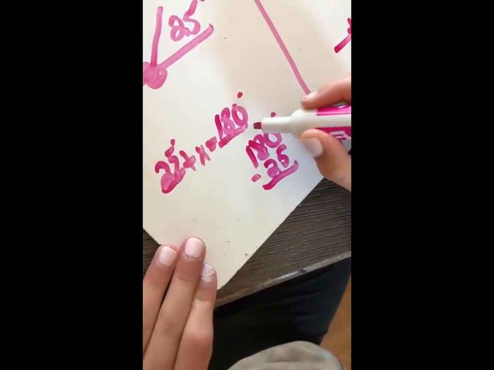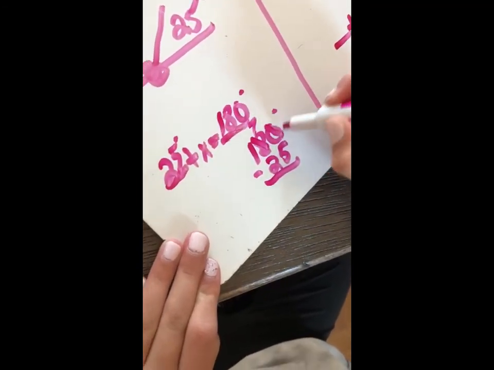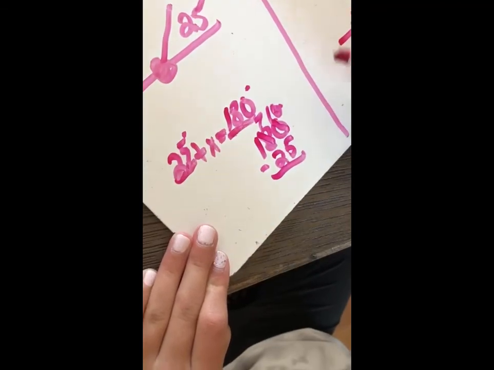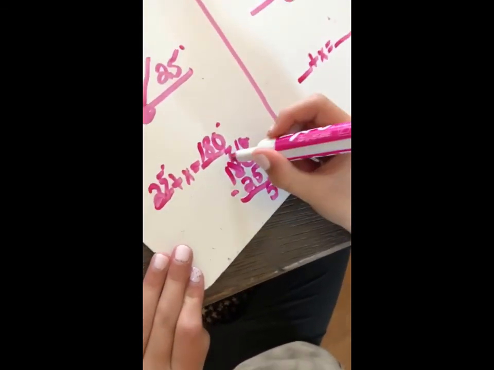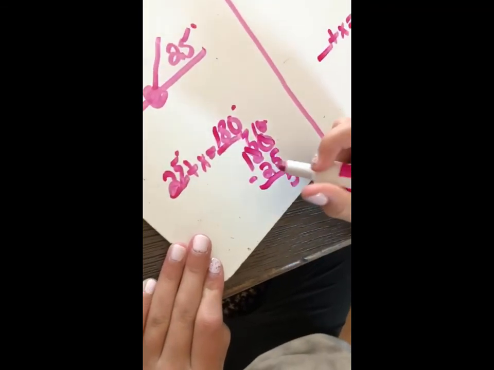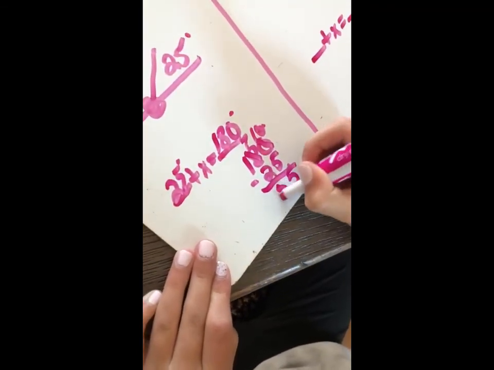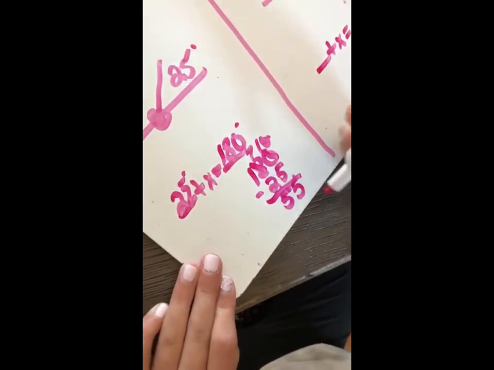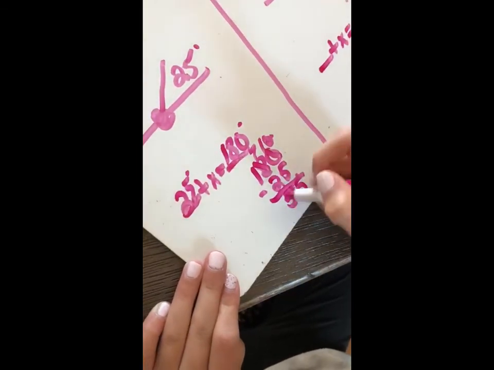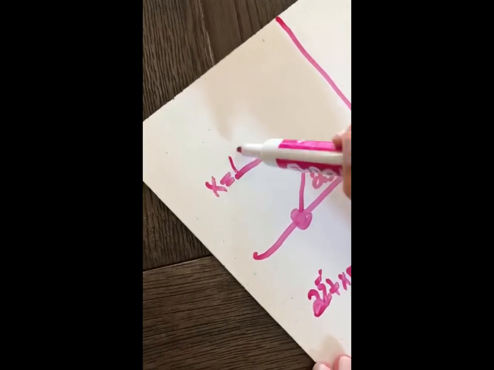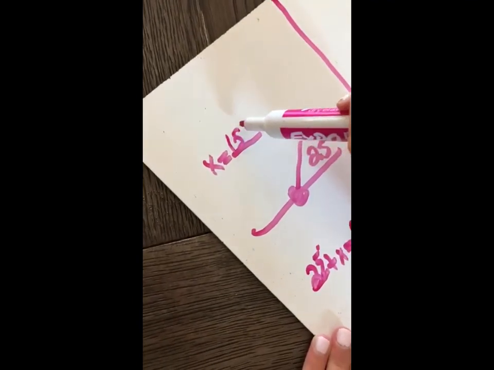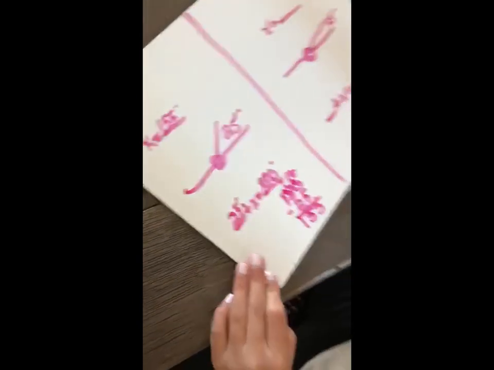So cross out the 8, make it a 7. Cross out the 0, make it a 10. 10 take away 5 equals 5. 7 take away 2 equals 5. And then we have a 1 here, so we're going to put the 1 down. So now we have 155 degrees.